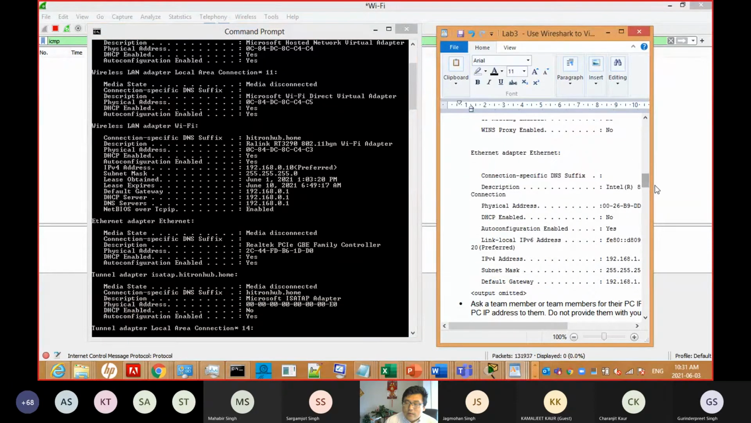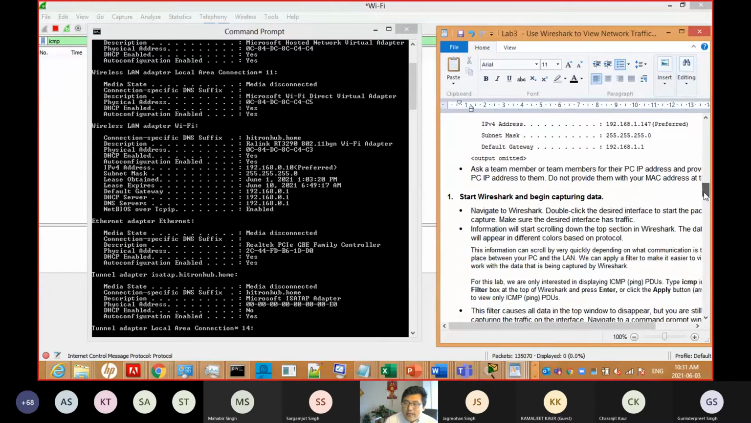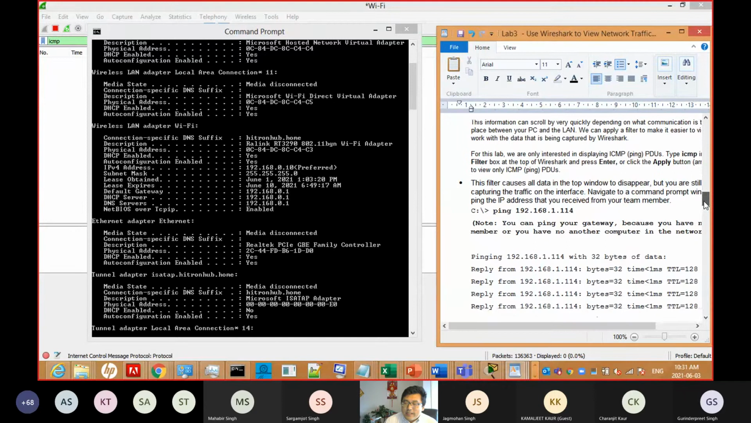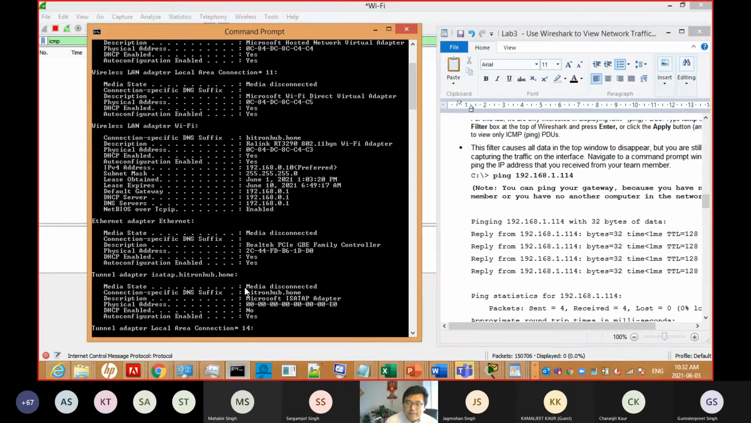What should we do now? I make it a little bit larger. Now we start capturing the data. We can ping. They say you ping another computer or your own computer, but we don't ping those. We ping our gateway. Remember, I already wrote down my gateway IP address. Because we don't have two computers, it's easier for us. I don't require you to have two computers. So let me ping this.